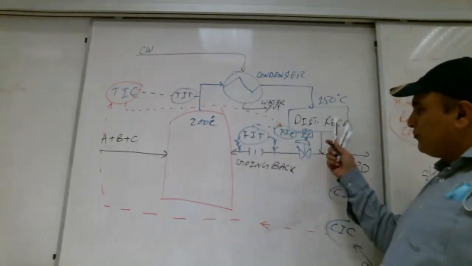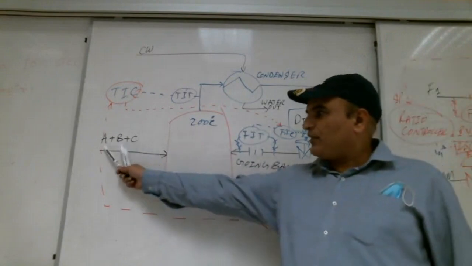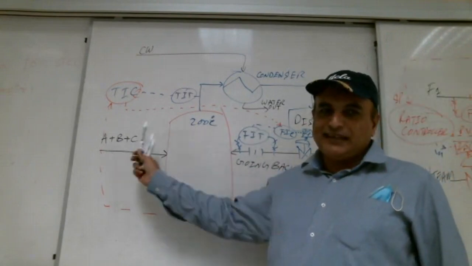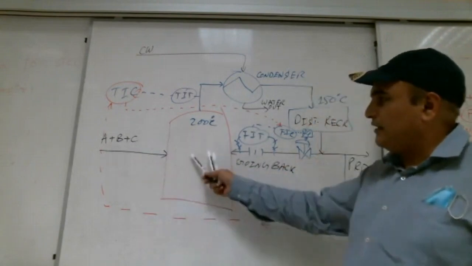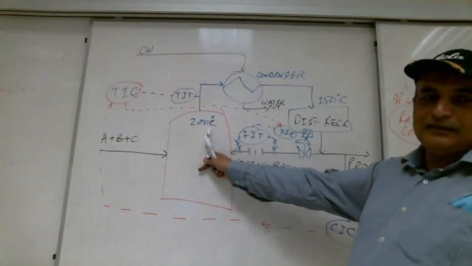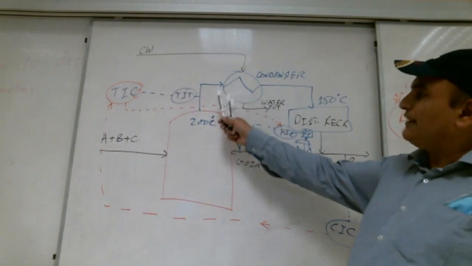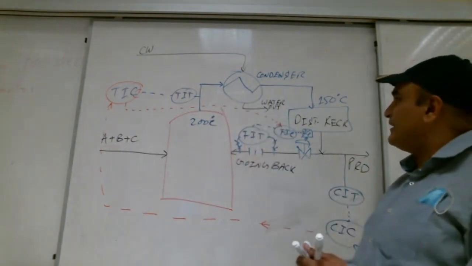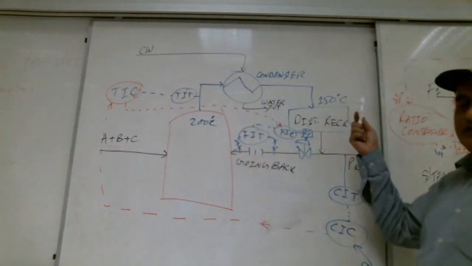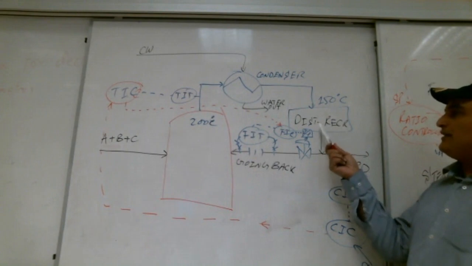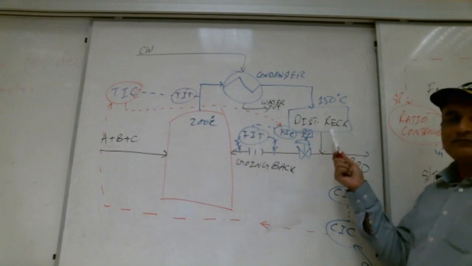How many things are in the product? A, B, C. They are gases here at 200 degrees centigrade. We put a condenser or cooler there, which makes them 150 degrees centigrade. We receive them in the distillation receiver.